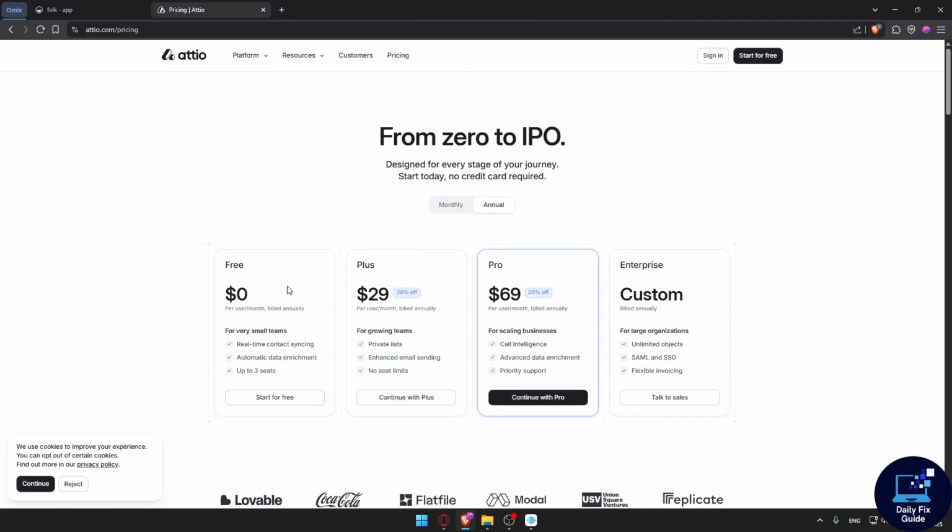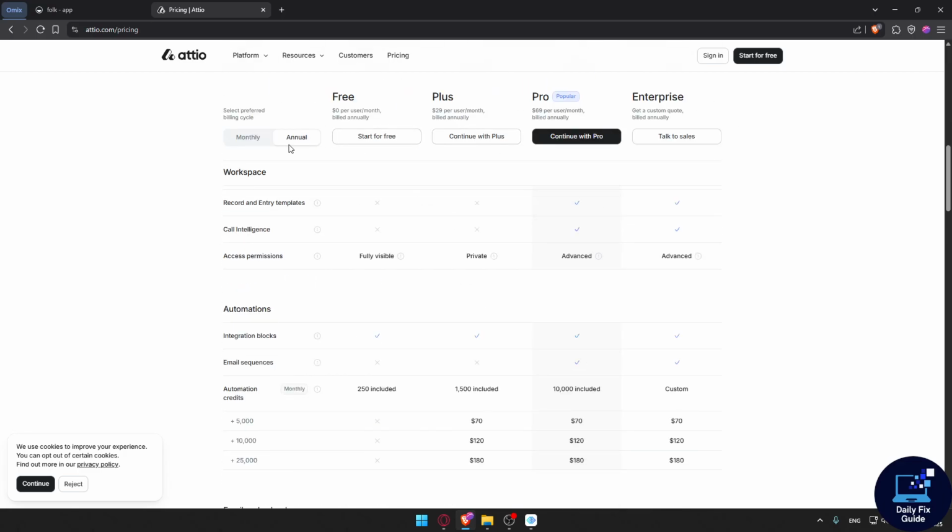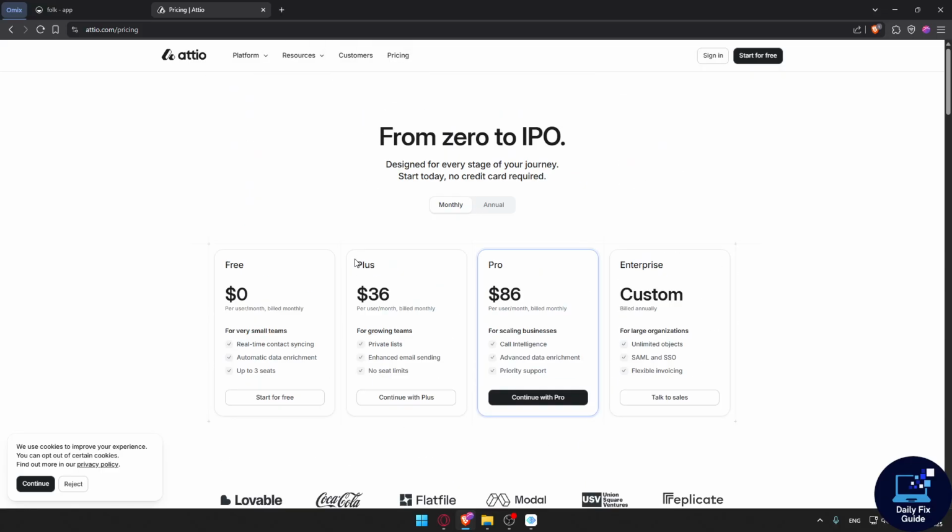And here we are. They have a free plan plus a Pro plan, with the plans that you can see here. You can see more here to compare between them. This is annually, and this is the price monthly.